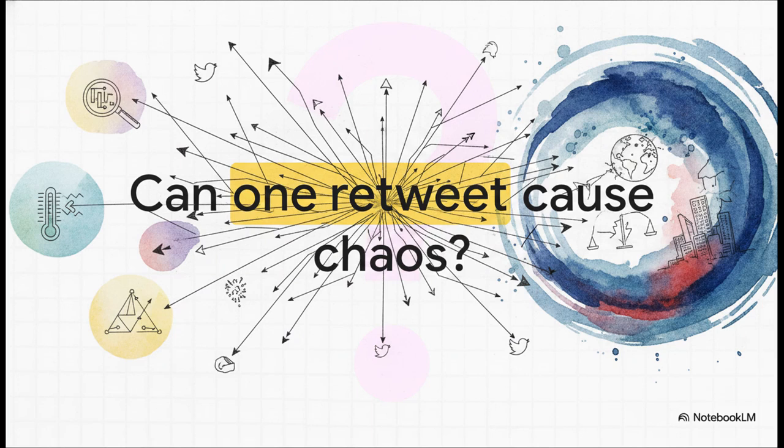So, can one single retweet literally cause widespread chaos? I know, it sounds kind of like a philosophical riddle, but this is the exact theoretical conflict at the heart of our explainer today. We're going to look at how a legal accusation of disrupting public order holds up when we subject it to the rigorous mathematical scrutiny of network theory and thermodynamics.